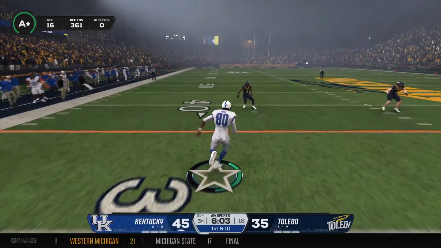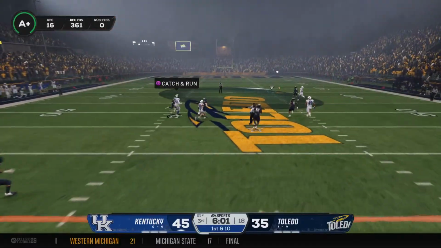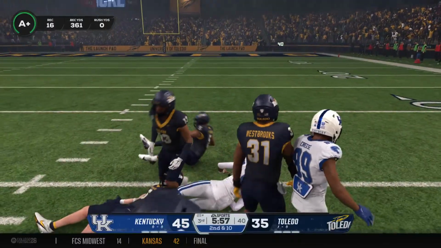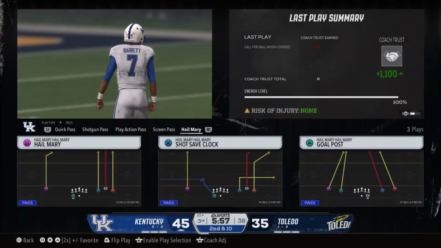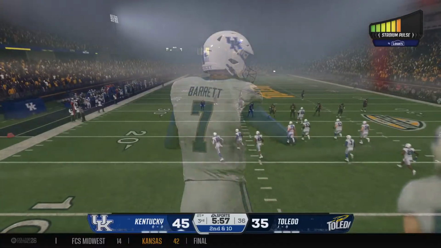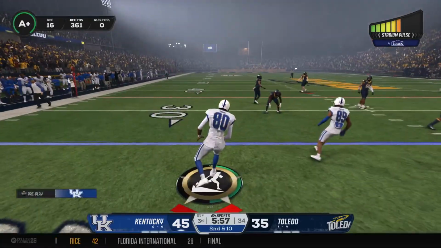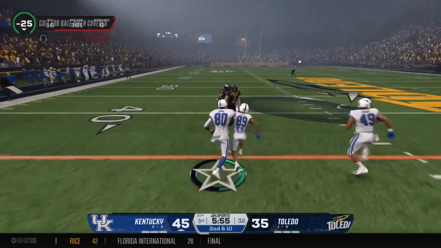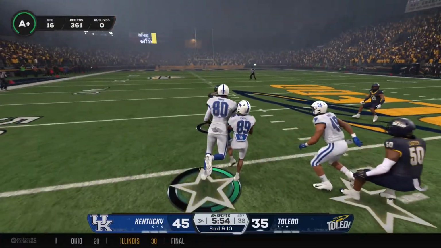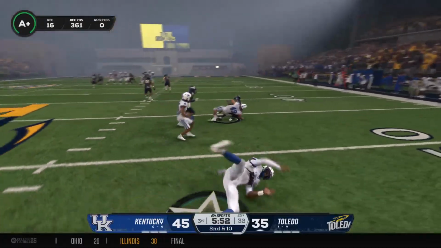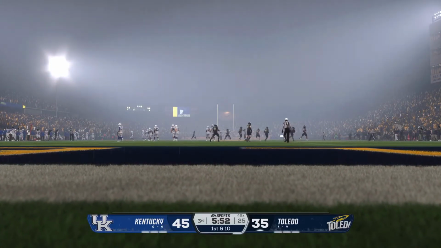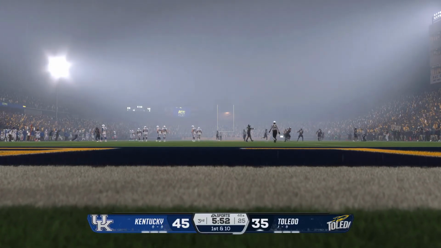To the air, it's Barrett. He's going to let one fly down the middle. And they dialed up a shot play, but they couldn't hook up. I don't know about the decision that time by the quarterback. He may have been expecting man coverage, but that time the defense was in zone, and they did a really nice job. And that is his 5th interception, a nightmare he is not waking up from. He managed a few yards on that return.